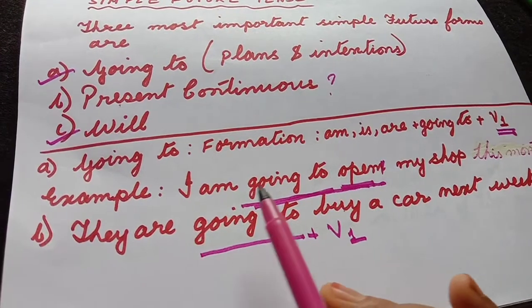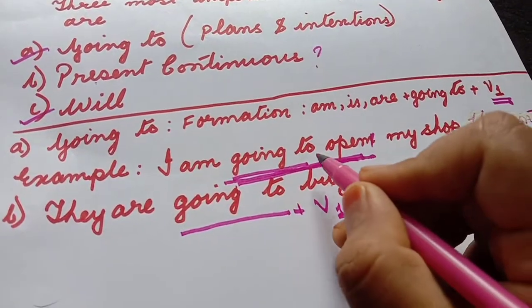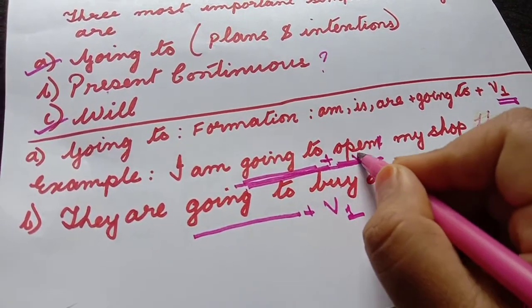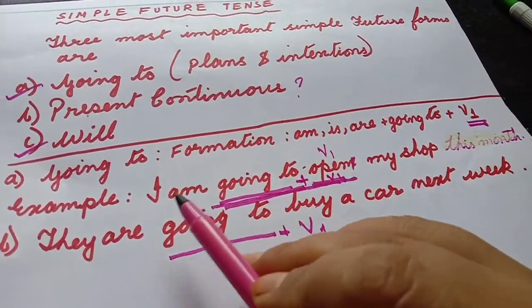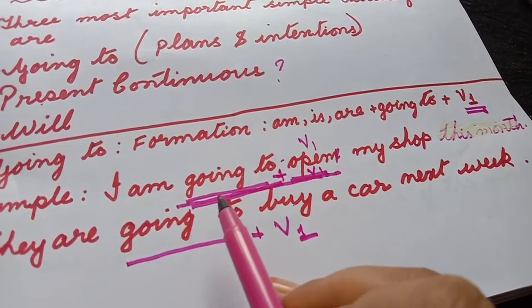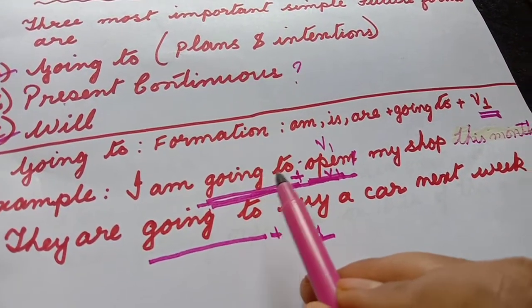I am going to plus V1, open. Open is V1. I am going to open my shop this month. Am plus going to plus V1.